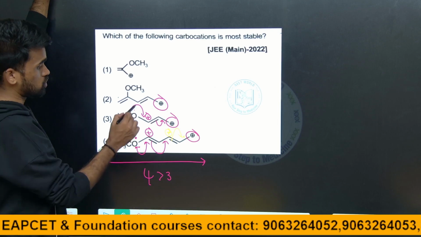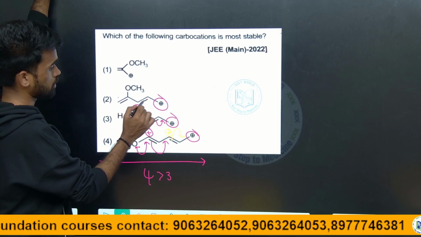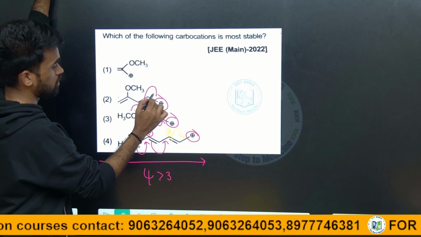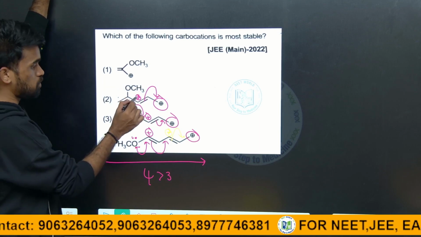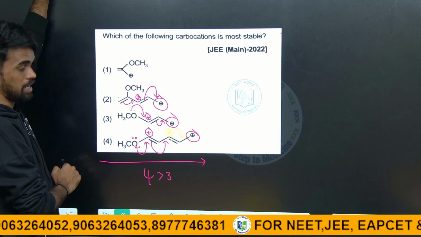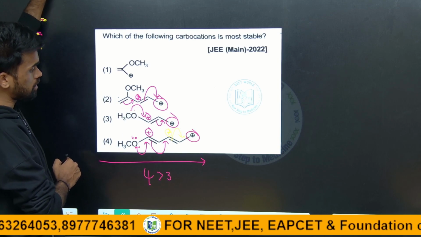Next, let us go to this second application. Here, second option. So it will stabilize like this, and we get a positive charge over here. So this positive charge will be stabilized by these pi electrons, right? Now look here.